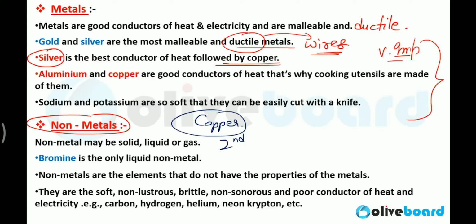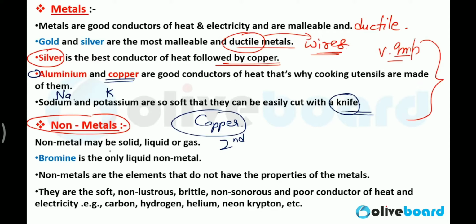Clear? And aluminium and copper are good conductors of heat. That's why cooking utensils are made of them. Basically, the base of the cooking utensils is made using aluminium and copper, so that you can cook your food easily, because they are very good conductors of heat. Sodium and potassium are so soft that they can be easily cut by a knife. Okay, so this is very important, sodium and potassium.